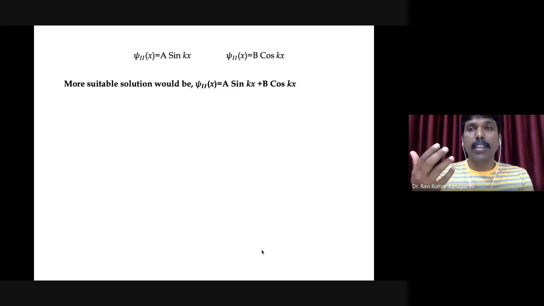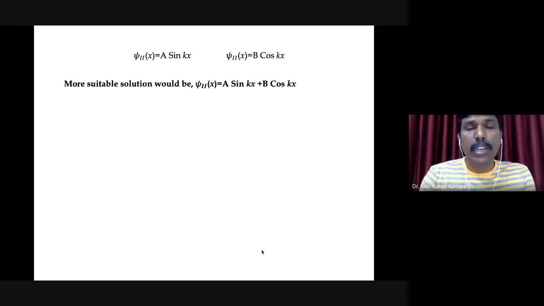One guess, based on our mathematical knowledge, is the exponential function. That is one solution. You can guess it, no problem. You can take it as a solution. Similarly, a sine kx will also be a solution. Similarly, a cosine function will also be a solution.